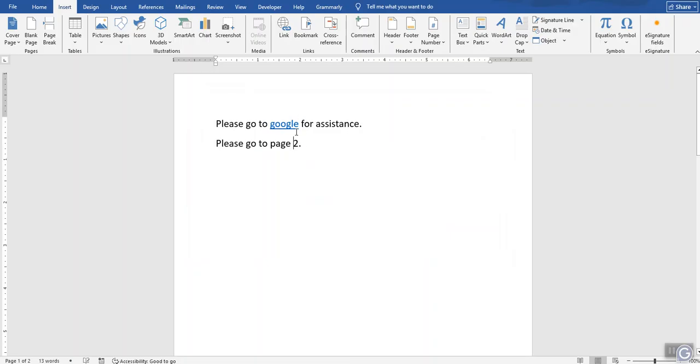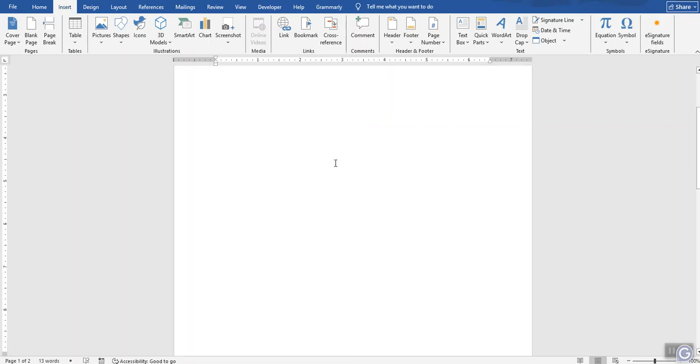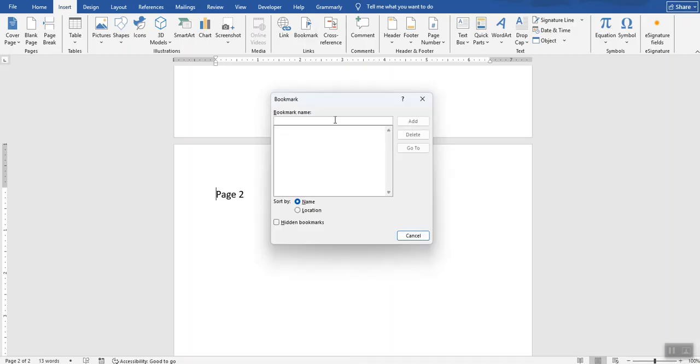I also can jump within a document. So here I have page 2. Please go to page 2. So I could go down here and make this a bookmark and then have me jump to it. So the first thing I'm going to do is click right where I want to jump to. I'm going to go to bookmark and I'm going to type in a name for this bookmark. This is going to be page 2.